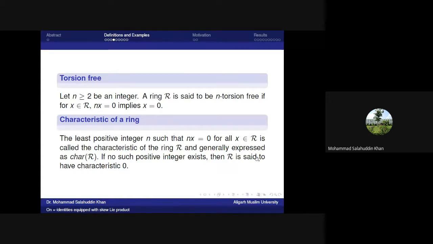Let n be a positive integer. A ring R is said to be n-torsion free if for any x belonging to R, nx equal to 0 always implies x equal to 0. Next definition, characteristic of a ring. The characteristic of a ring means the least positive integer n which satisfies the condition nx equal to 0. If no such positive integer exists, then R is said to have characteristic 0.